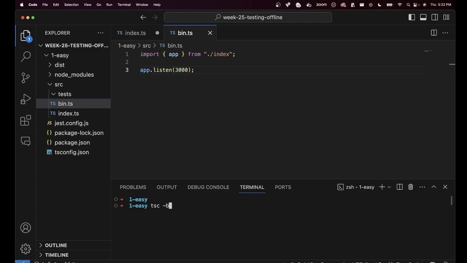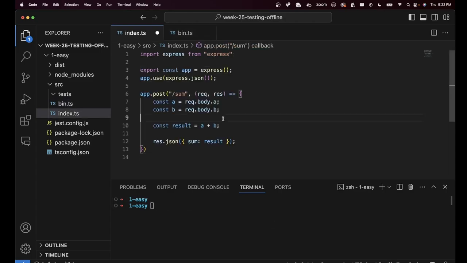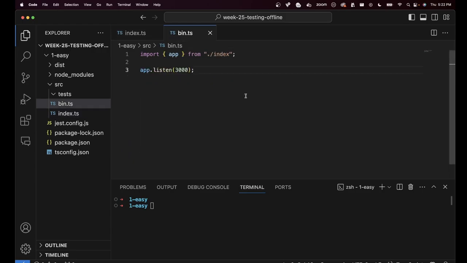Let's try that one more time. Oh, I forgot to save index.ts. Let me save this. And now let me run it. And as you can see, this is how we need to start our application. Whenever I deploy this on AWS also, this is the command I will run.